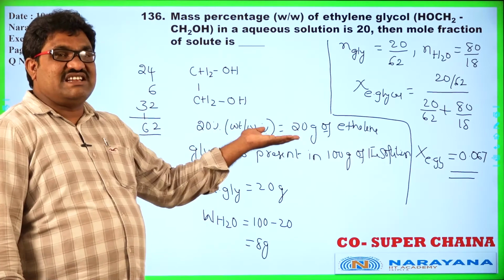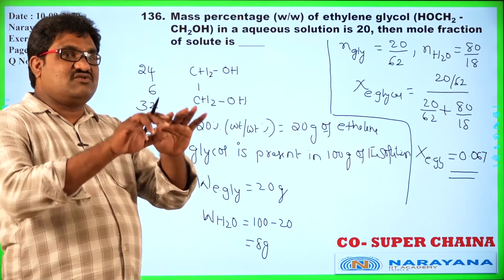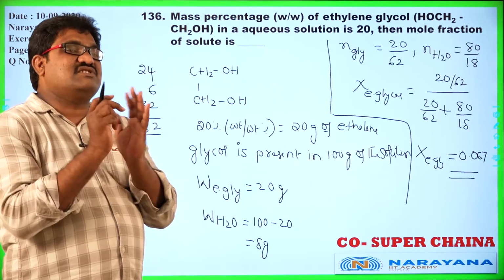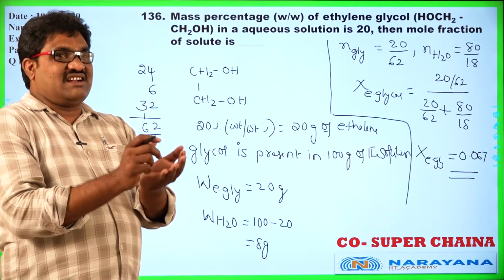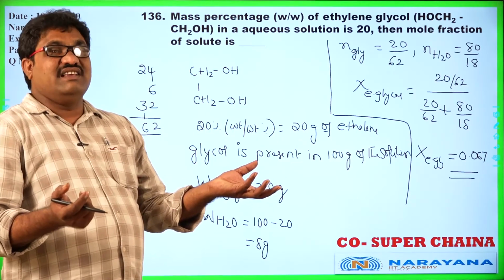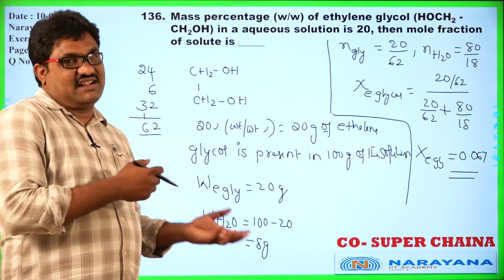Based on the mass percentage given, 20% means 20 grams of the ethylene glycol is present in total 100 grams. We can assume if percentage is given, it is for 100 grams of the solution. So among that 100 grams, 20 grams is the solute, remaining 80 grams is solvent, that is nothing but water.